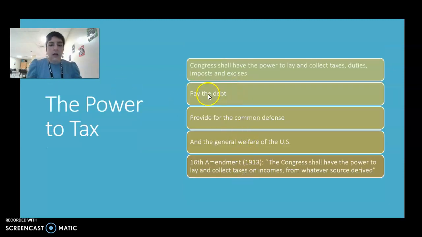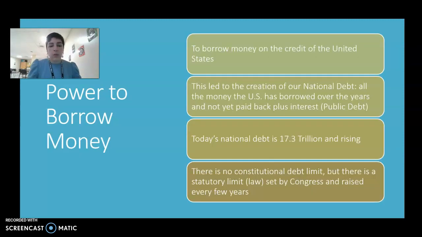Power to tax, this is written out in the Constitution, for example, paying down debt, providing for the common defense, general welfare of the United States, making sure that they have the power to collect taxes. All of this is written expressly in the Constitution. The power to borrow money, being able to borrow money from other countries, the limits of how much you're allowed to borrow, all of that is written in the Constitution.